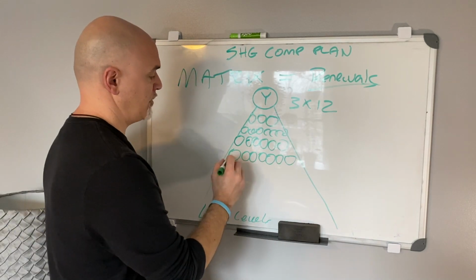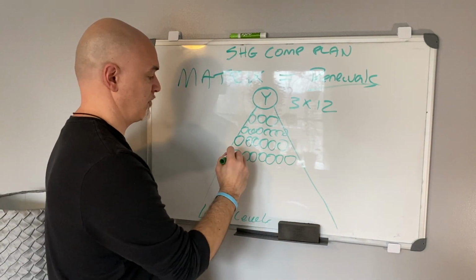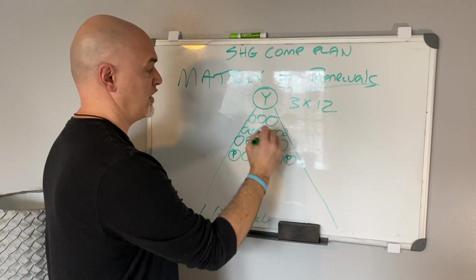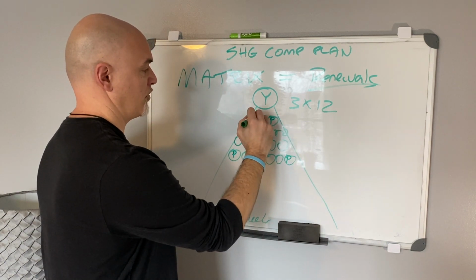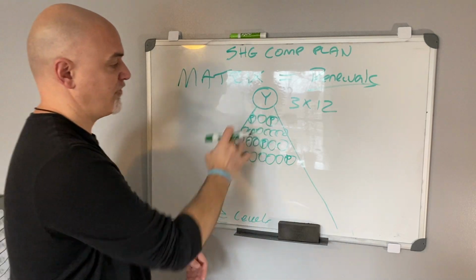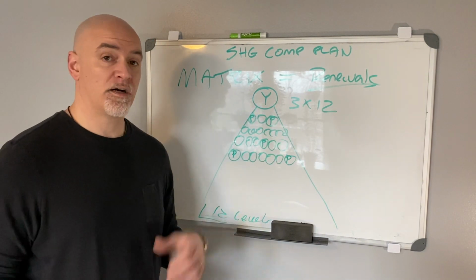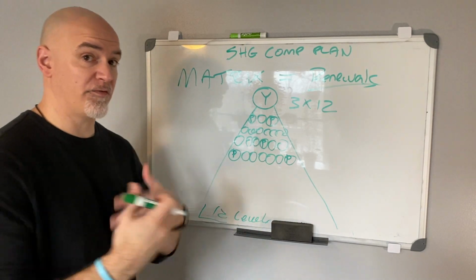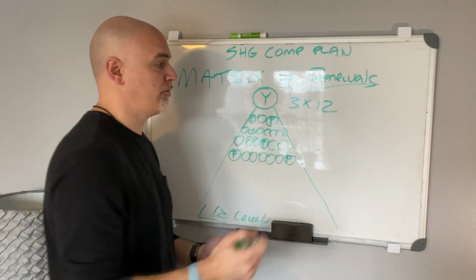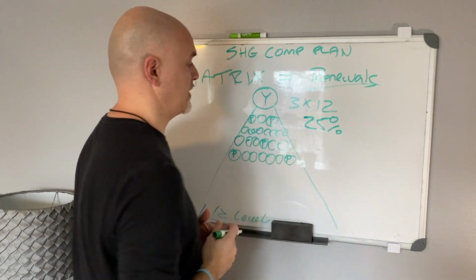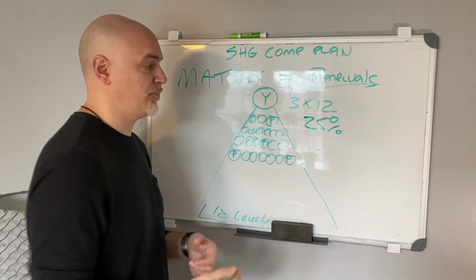So let's say you have, we're going to put P for personal. We're going to put a P here. You got a personal over here. You got a personal here. And you got a personal here, maybe one more up here. So let's say you got 5 personal referrals, okay? Now they're placed down in the matrix. All right, so for personal referrals in the matrix, every single month when they renew, all you gotta remember is the number 25%, okay? 25%.